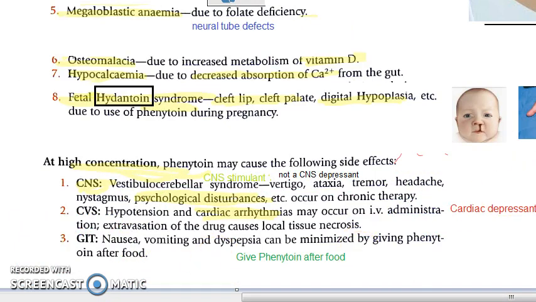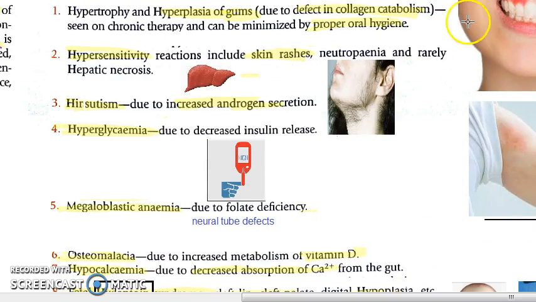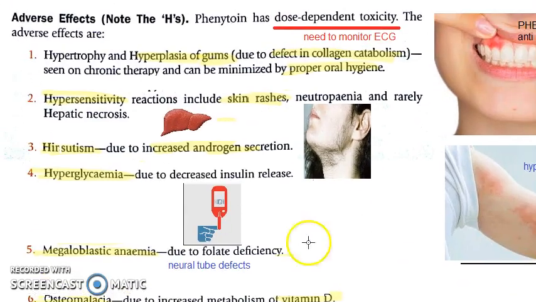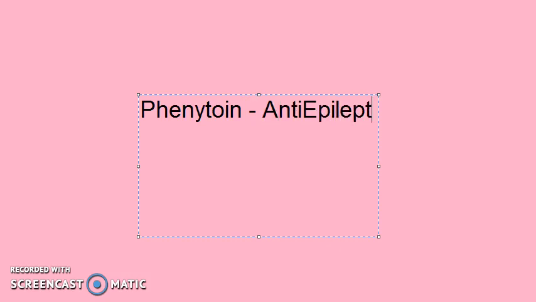Can we revise now? Very good. Revision better happens when we don't look at this. Let's try to recollect. Ready? Excellent. Start. Tell me. Phenytoin, anti-epileptic.